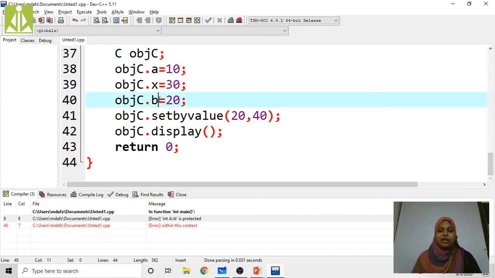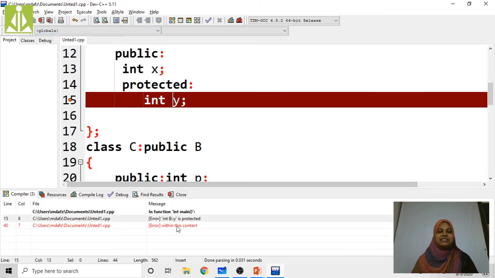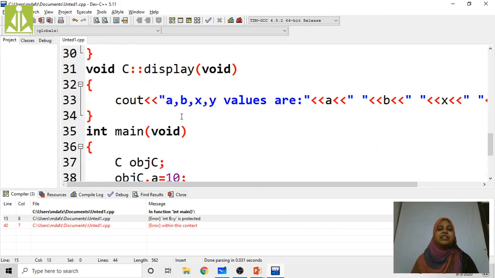For example, if I try to access this y, what is the y value? 40. The y value is 40. Now I'll save the program and try to execute this. Again you will get the error. Same thing: int y is a protected data member. So we can't access the protected data member of its base class by using the object.